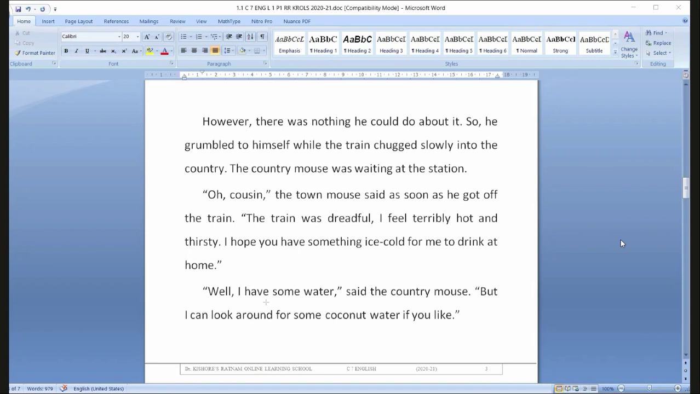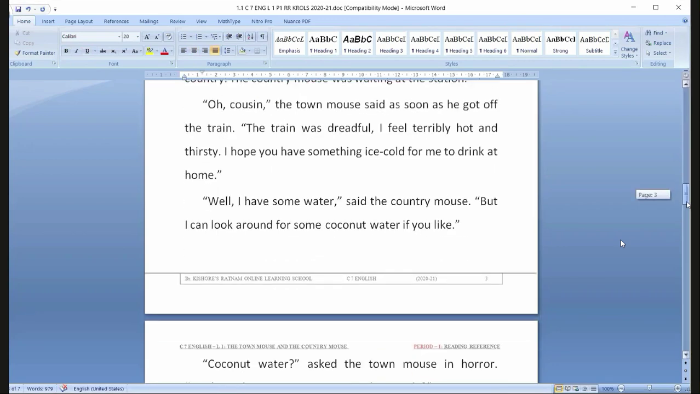Well, I have some water, said Country Mouse, but I can look around for some coconut water if you like. Well, okay, I have some water with me, said the Country Mouse, but I can look around for some coconut water. Still, I'll go around and get some coconut water if you like. If you like, I would get you some coconut water.